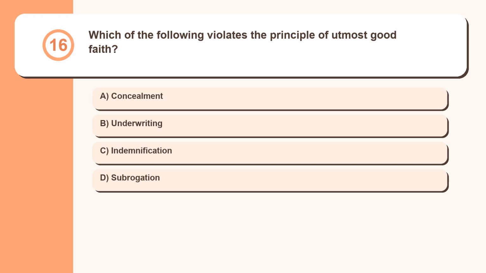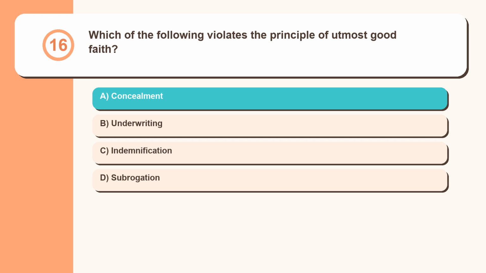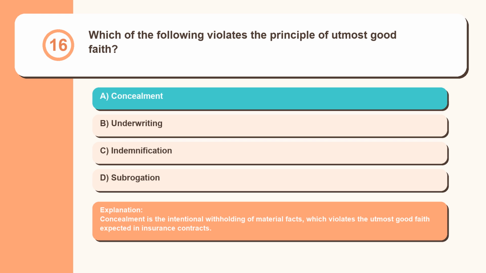Question 16. Which of the following violates the principle of utmost good faith? Concealment, underwriting, indemnification, subrogation. Concealment is the intentional withholding of material facts, which violates the utmost good faith expected in insurance contracts.